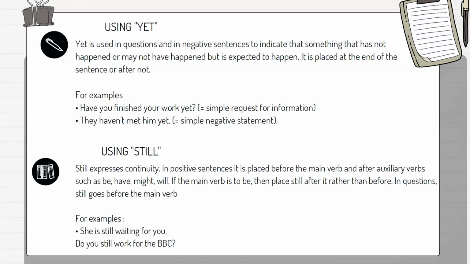The next adverb is still. Still expresses continuity. In positive sentences, it's placed before the main verb and after auxiliary verbs such as be, have, might, and will. If the main verb is to be, then place still after it rather than before. In questions, still goes before the main verb. For example, I'm still waiting for you, and do you still work for the BBC?